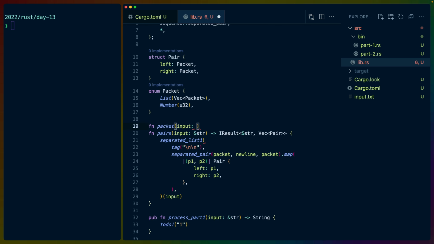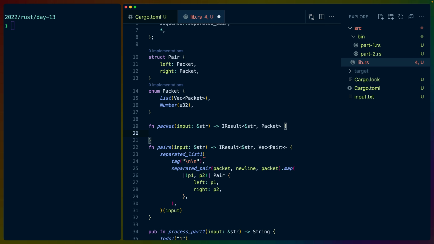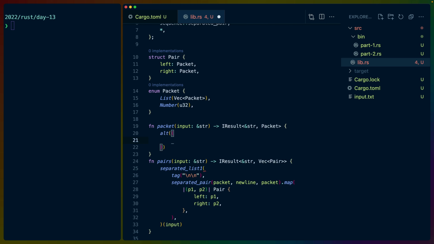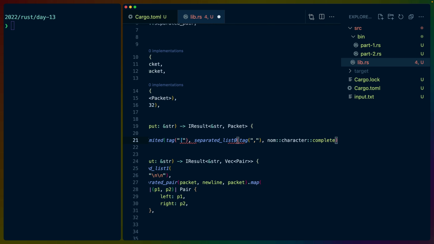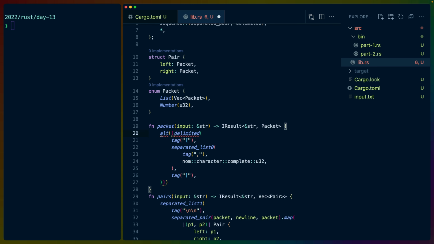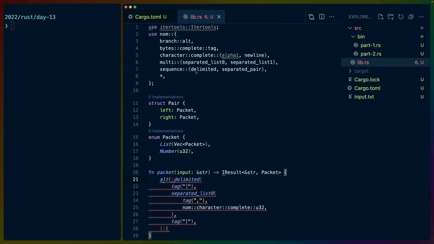Function packet, input, string slice, I result, string slice, packet, and then we get either a list or a number. So I guess we do an alt here because that makes the most sense for enums, of course. So we could do a delimited, and then in the middle, we do a separated list 0 because there could be nothing here. And we do a tag of comma and a nom character complete U32. And I'm just going to bring all these in. If you're not familiar with what I just did, I pulled them all in via Rust Analyzer. So now they're all being pulled in the use statement.